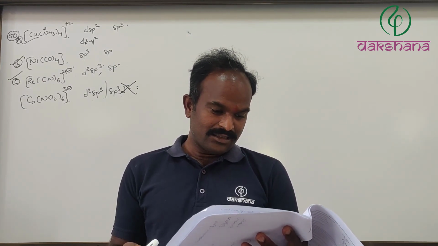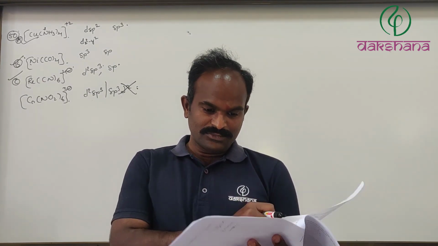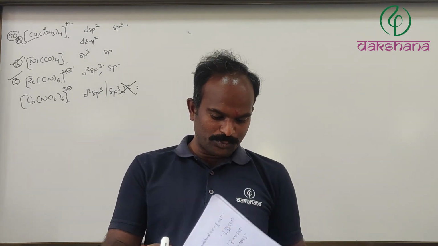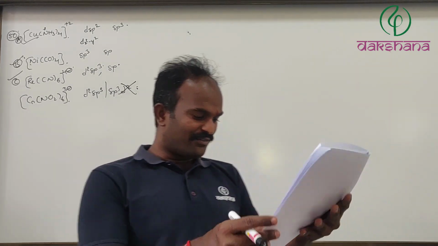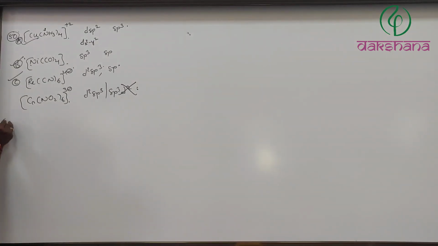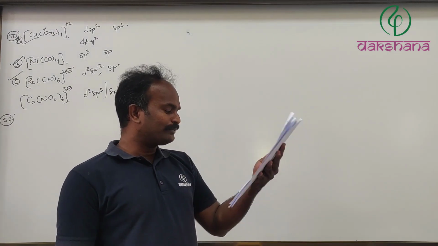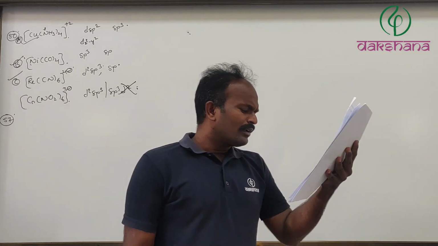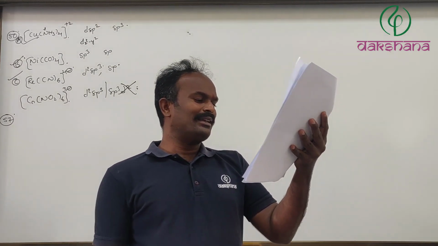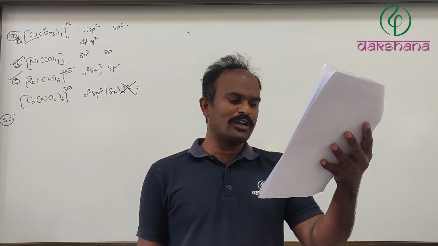Now, let's see the section 2 part. Section 2, question number 57. In question number 57, solid A is water insoluble, while a red solid B is water soluble.